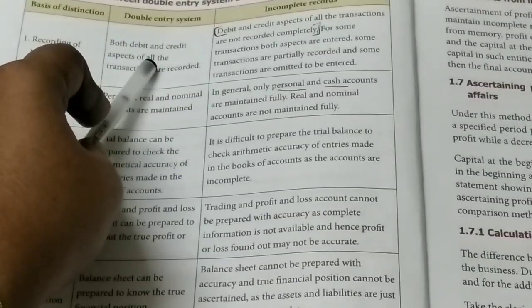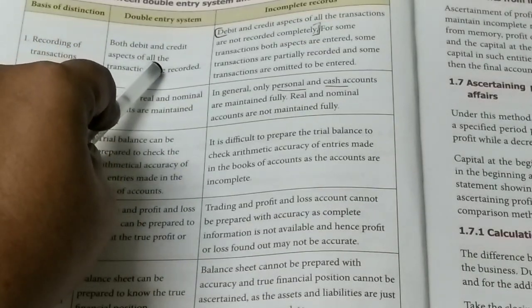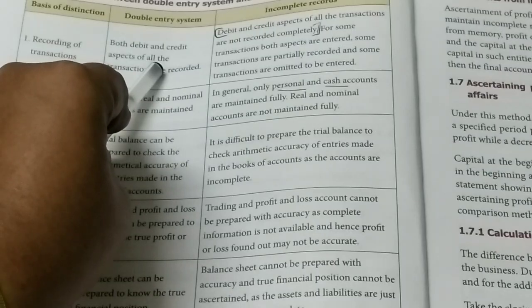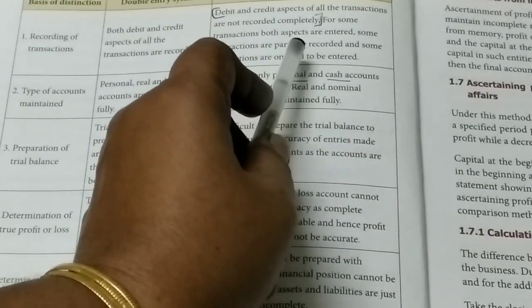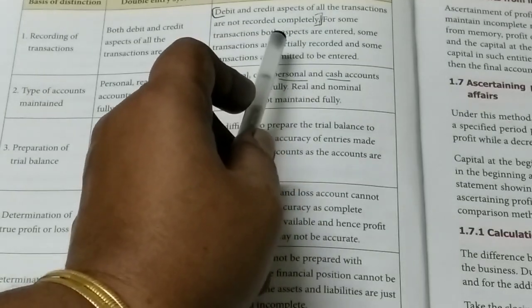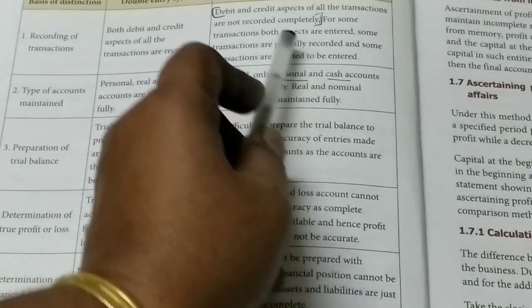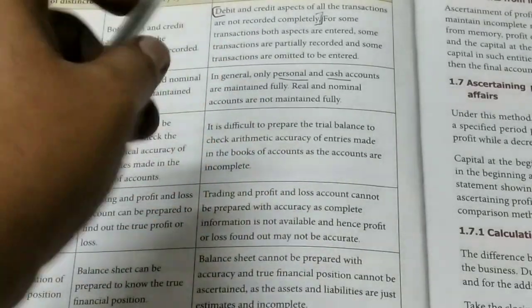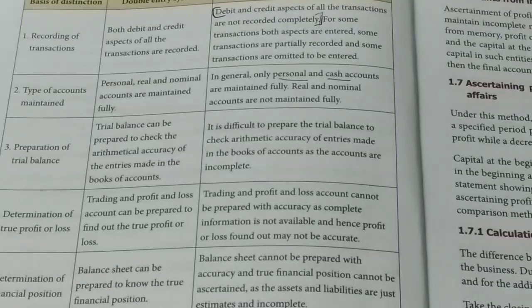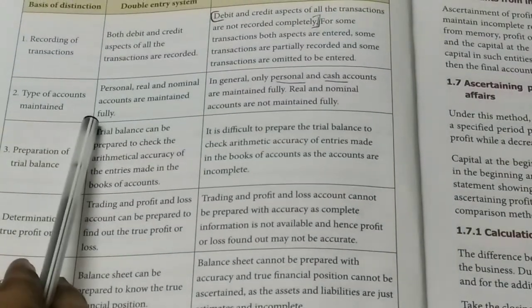Here in double entry, they follow debit as well as credit aspects. But in case of incomplete records, they record only certain aspects, not all the debit as well as credit. Sometimes debit may be entered, sometimes credit may be entered. Then the second one is types of accounts maintained.